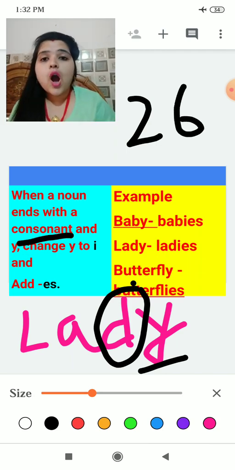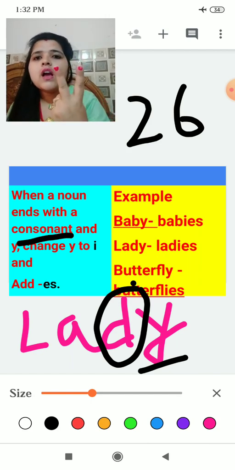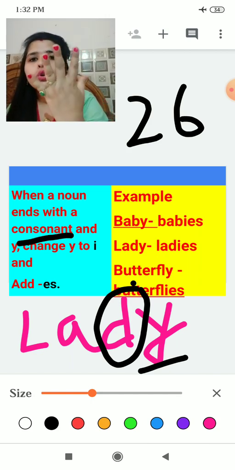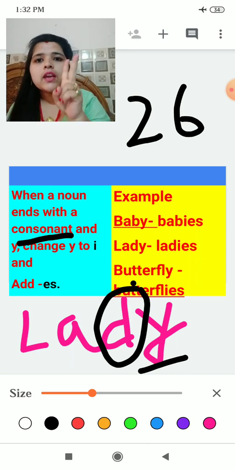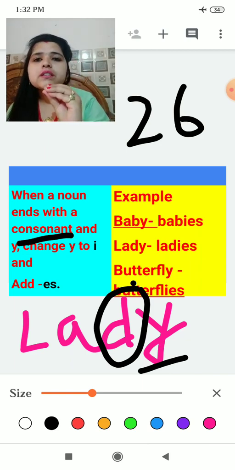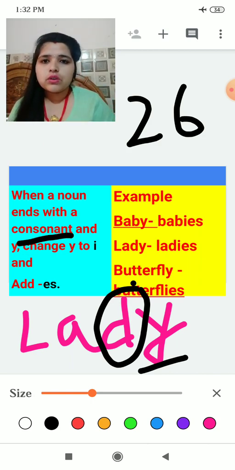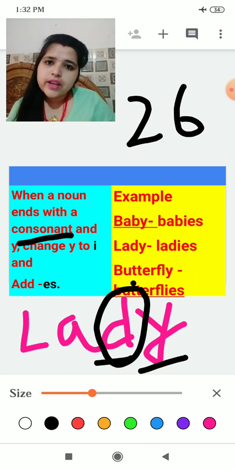How many vowels are there? A, E, I, O, U. These are vowels. There are 5 vowels, which means except these vowels, the remaining alphabets are consonants. So D is a consonant. Understood?